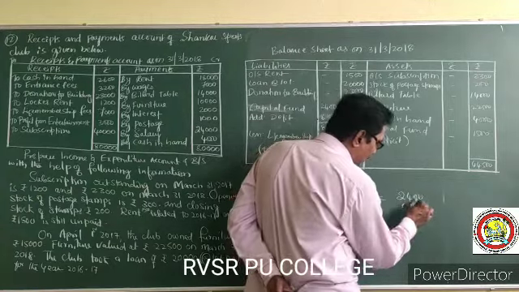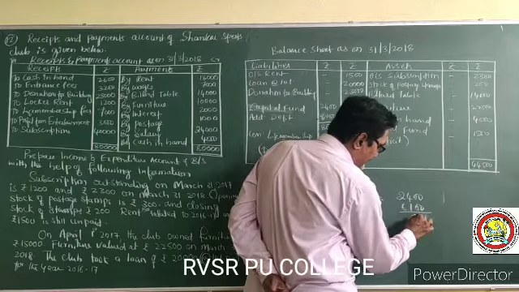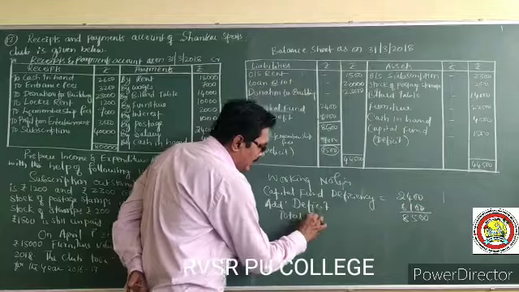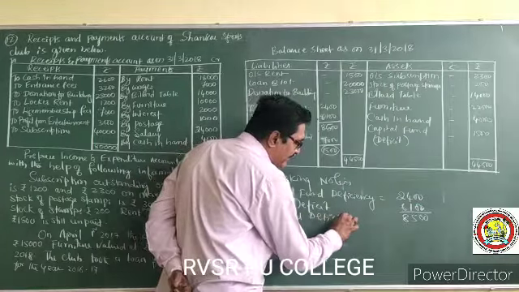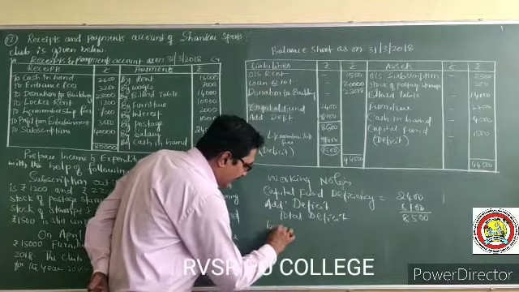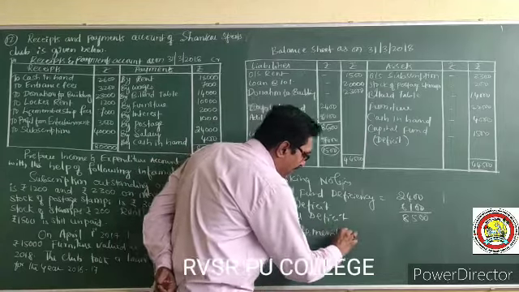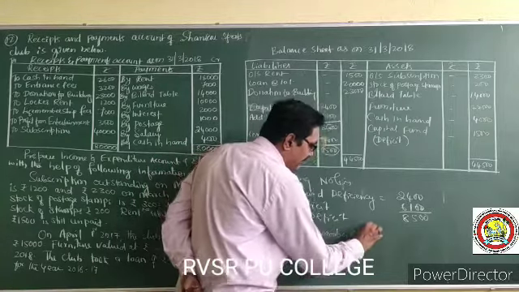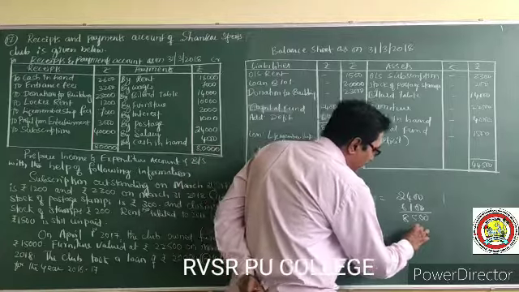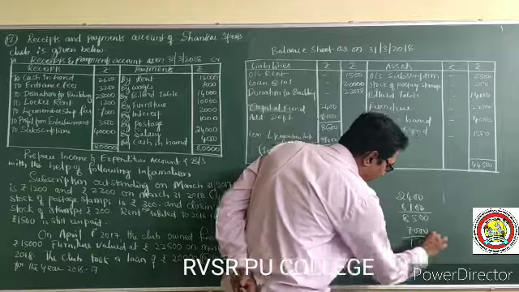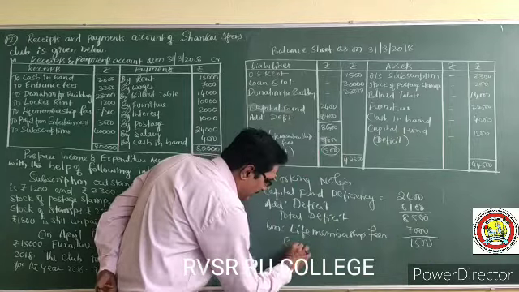So for this purpose 8,500 total deficit. So less life membership fees 7,000. So here 1,500 capital deficit.